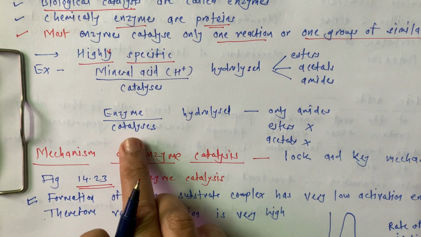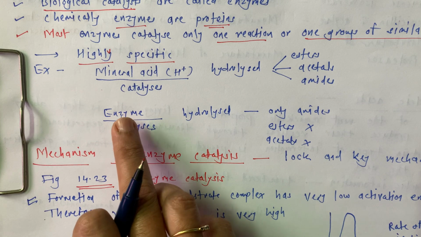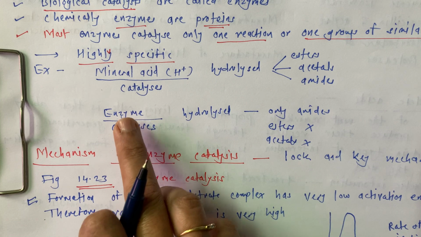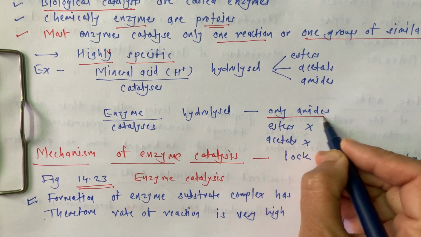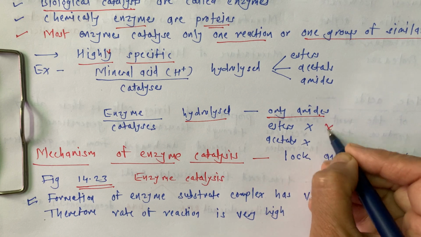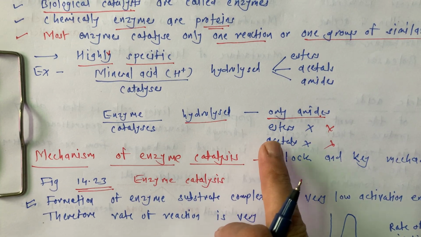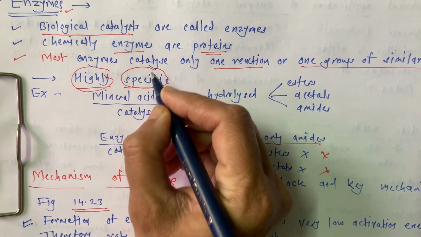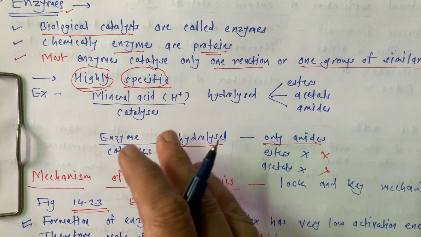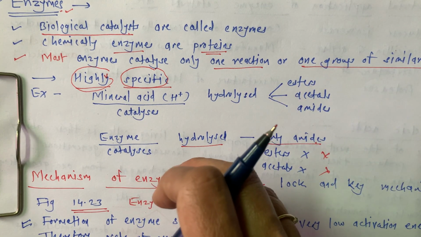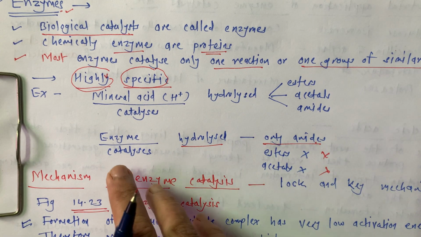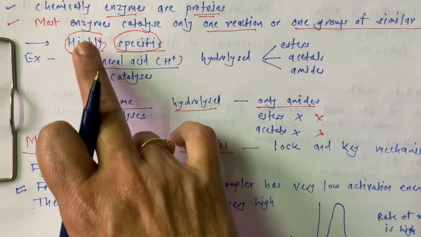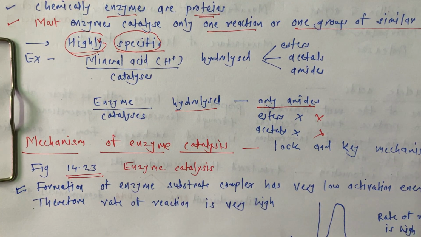But when we use enzymes, then enzymes only catalyze amides. Means enzyme can be used as a catalyst only for hydrolysis of amide, not for esters, not for acetyls. So these are very specific. These are highly specific. Any enzyme you cannot use anywhere in any reaction. In a very specific reaction you can use a very specific enzyme. You have to remember this thing. It is highly specific. Okay, so now